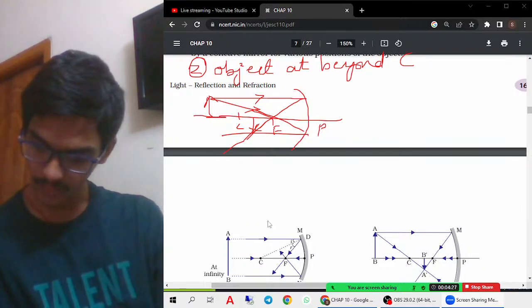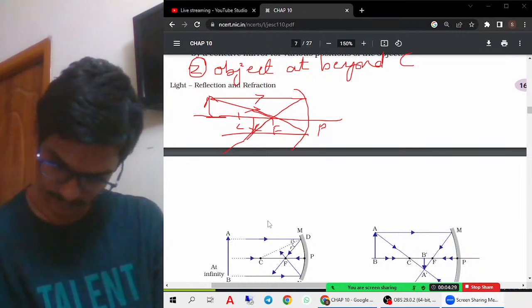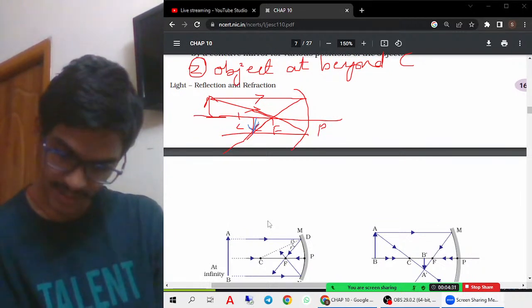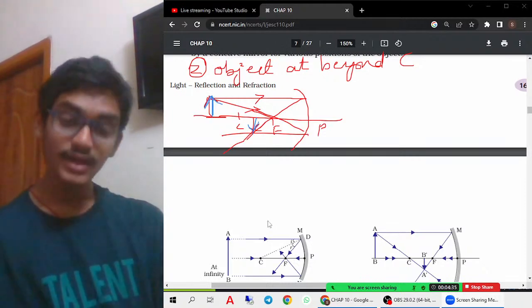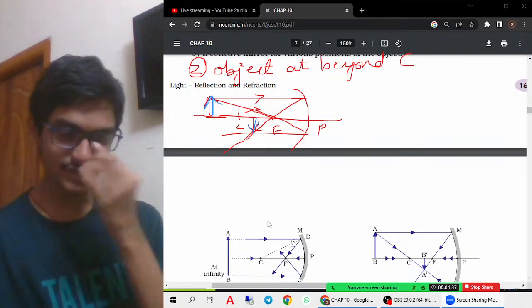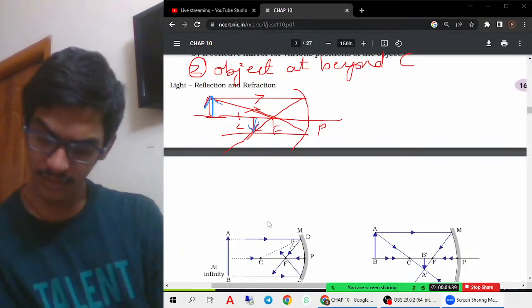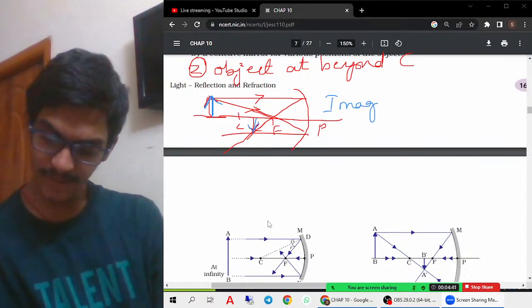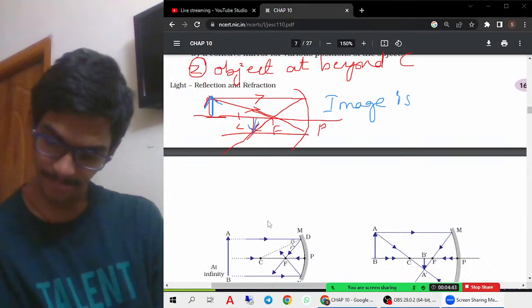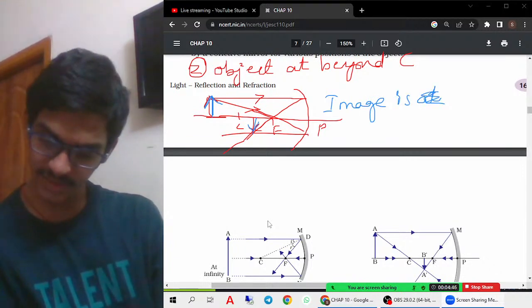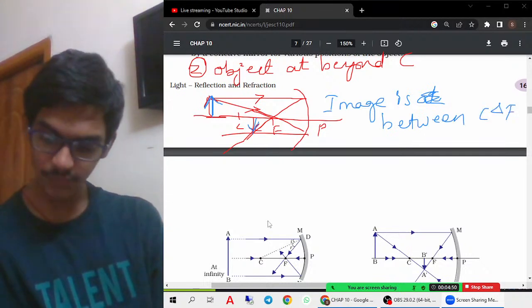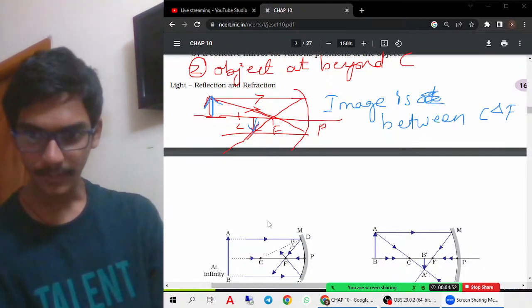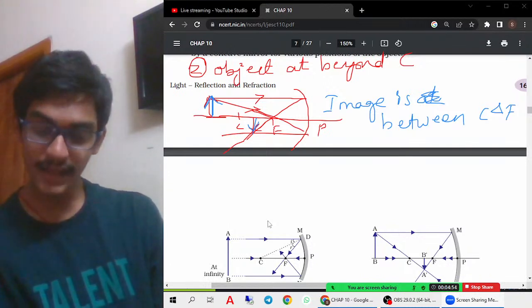So where is the image formed? The image is formed here. And if you see, the image height is very small compared to the object, the object is much larger as compared to the image. Therefore, when we are asked about the position of the image, the image is between C and F, that is, center of curvature and focus. The image is formed there.